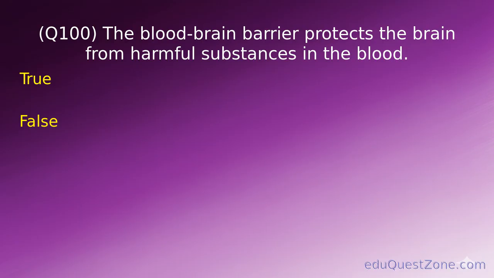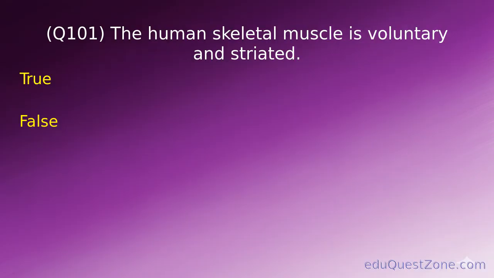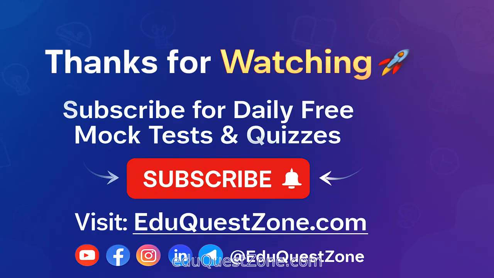True or false? True. Question 101. The human skeletal muscle is voluntary and striated. True or false? True.